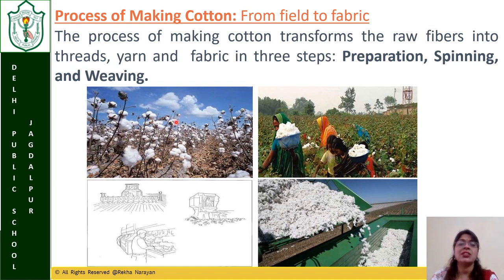Here you can see the growing, the collection, then the cotton is separated from the seeds. This is the first step of separating, then we will go for the further steps. So understood, three steps are there: preparation, spinning and weaving.